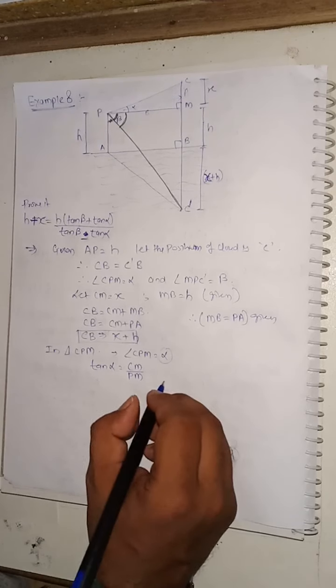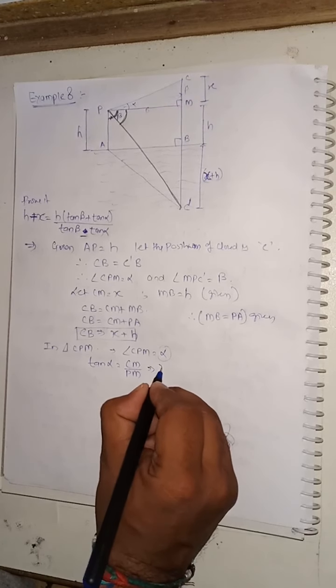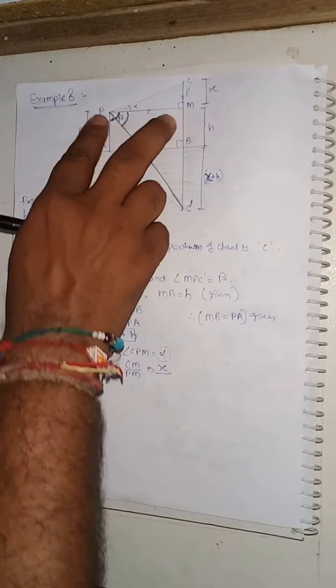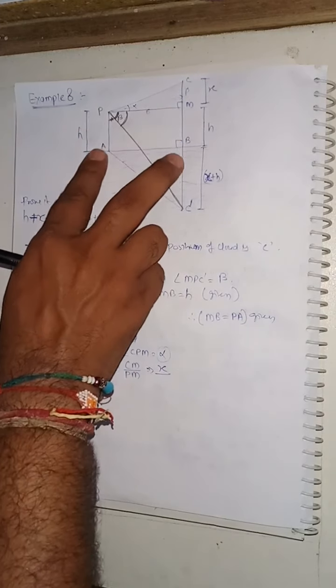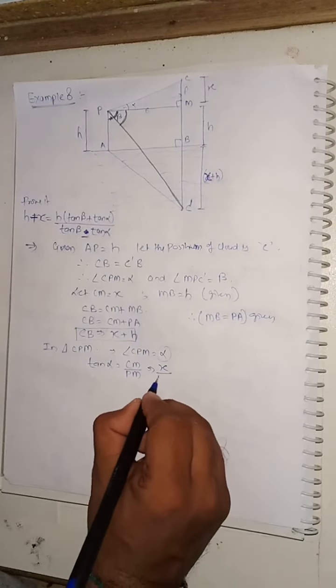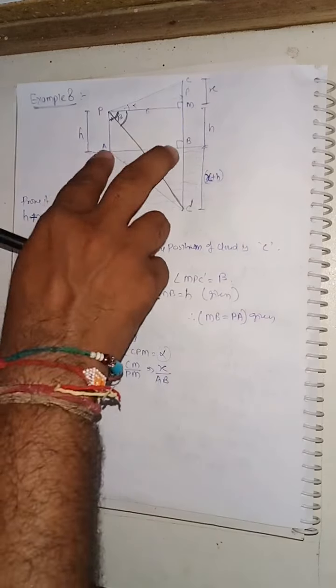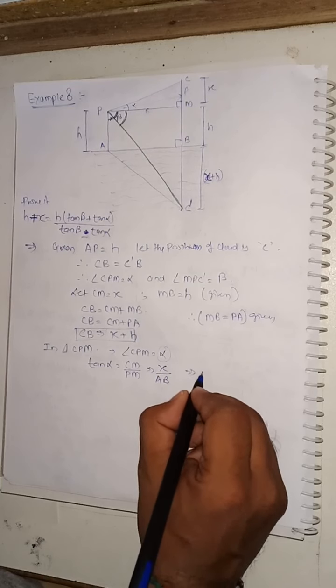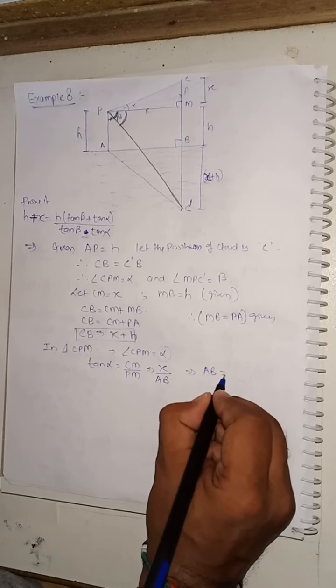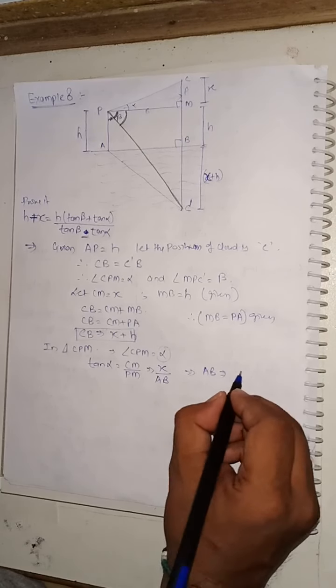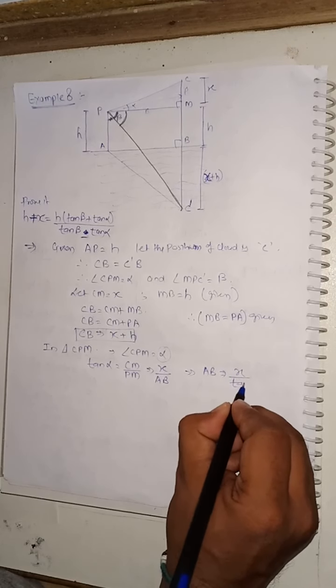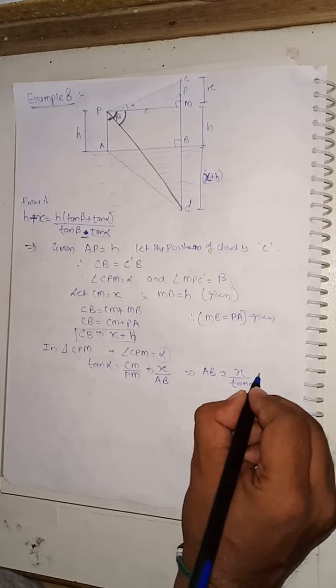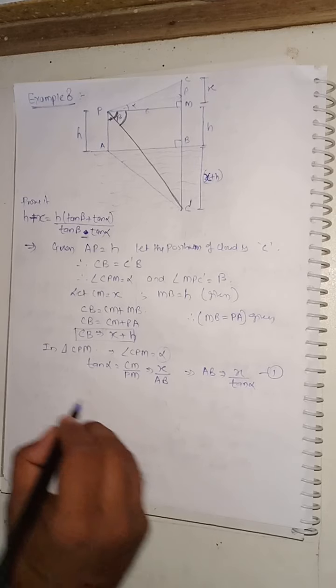Okay, so the value of CM is x, and what is the value of this PM? This PM is equal to AB, correct? And so we can say that this AB is equal to x by tan alpha, correct? This is our equation 1.